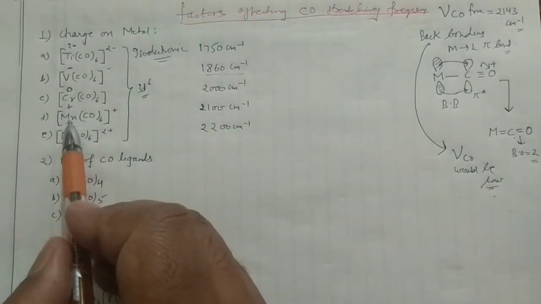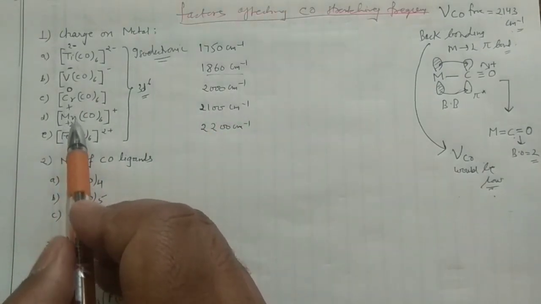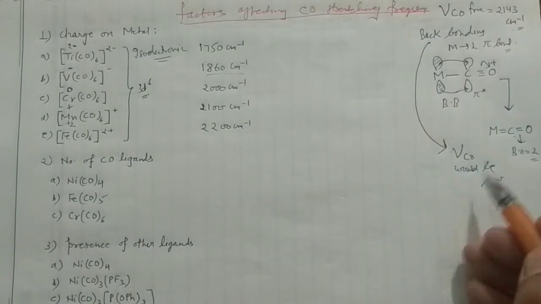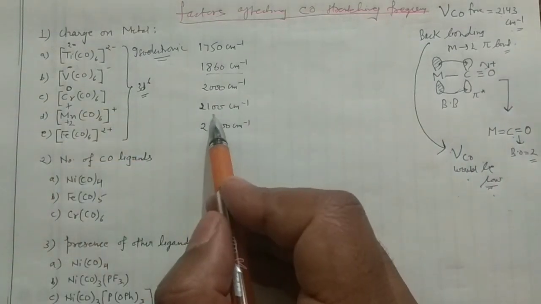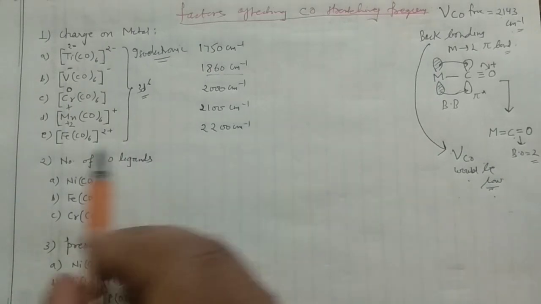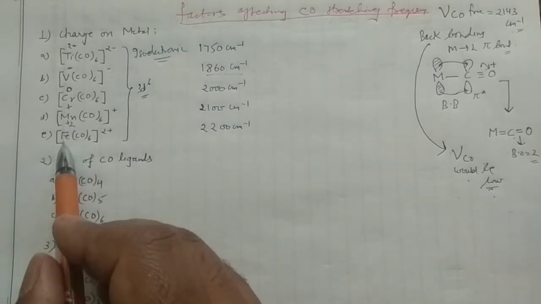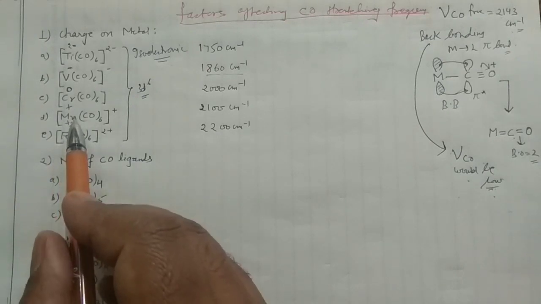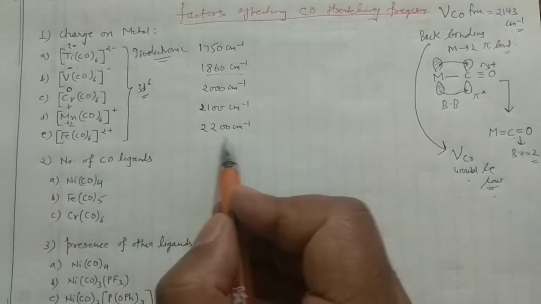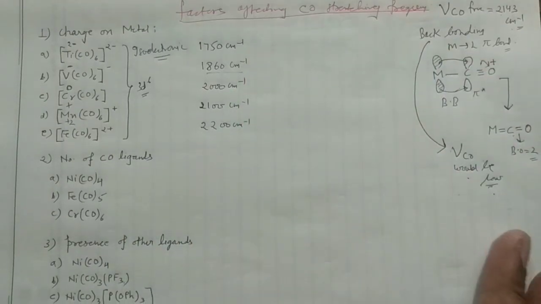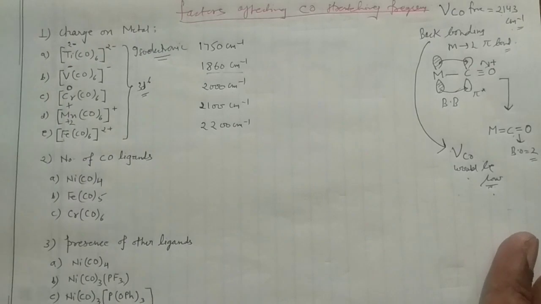Now this is positive. It is electron deficient, right? That means the back bonding would be quite low, and it is reflected in its value, 2100 centimeter inverse. And this iron is 2 positive, right? When it is 2 positive, it is more electron deficient than this one, so it will have 2200 centimeter inverse. So this is very, very important. Okay, later I will solve problems based on this also.